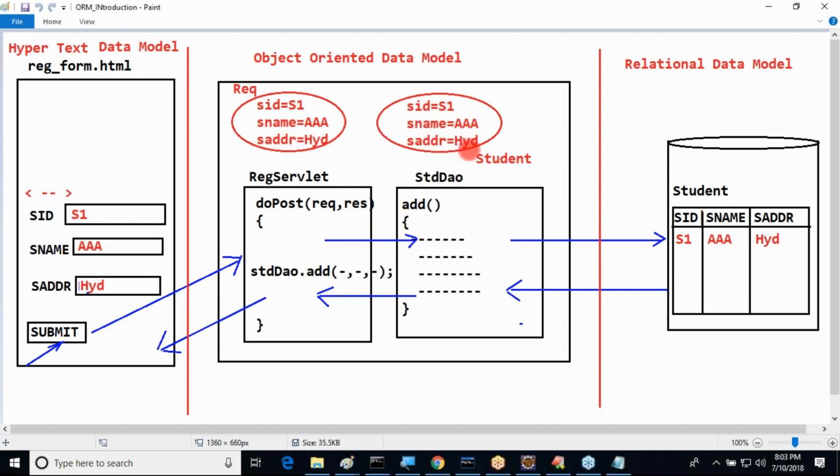The same data will be stored in a Java bean object, the student object. The student object will be transferred to the respective student DAO. Now the student DAO will take data from this student object, interact with the database, and insert the data onto the database table. Finally, the database table gives some acknowledgement to the DAO. The DAO gives some status value to the servlet, and the servlet generates some response to the respective user directly. This is the flow of execution.